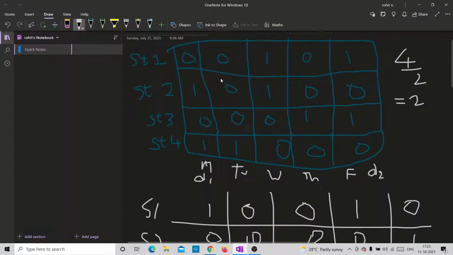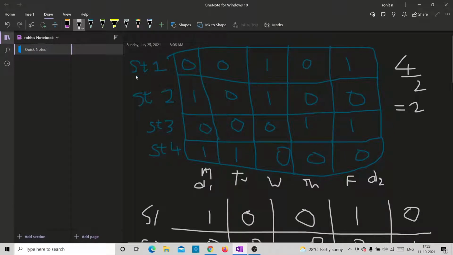So let's see the solution, the stepwise approach, like what we need to visualize in our mind first. This is a sample test case that I have taken in order to explain. First, we choose Monday, and then we see whether there are enough students. The total number of students is divided into two groups, so we need to have two persons in each group, which means there need to be at least two people available on a day to take a class, right?